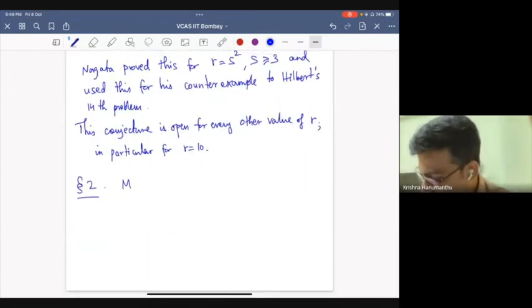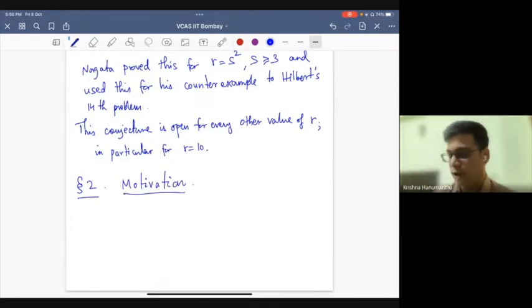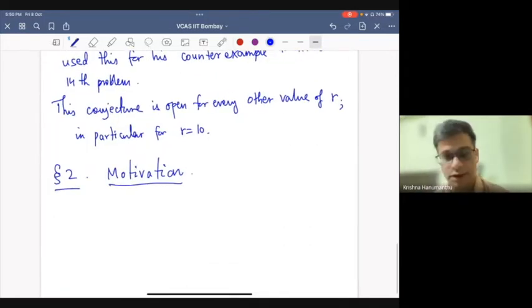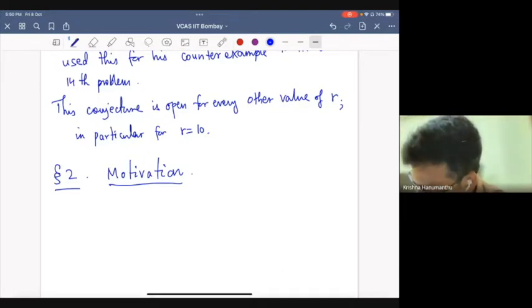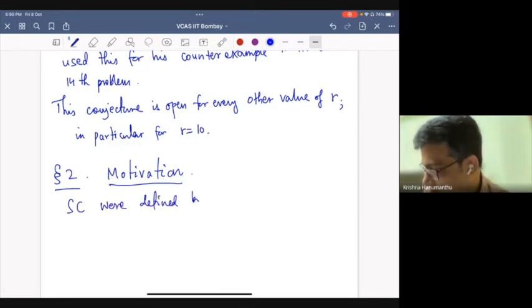So now let me just quickly talk about some motivation for defining these Seshadri constants. Okay, so the Seshadri constants were defined by Demailly around 1990.